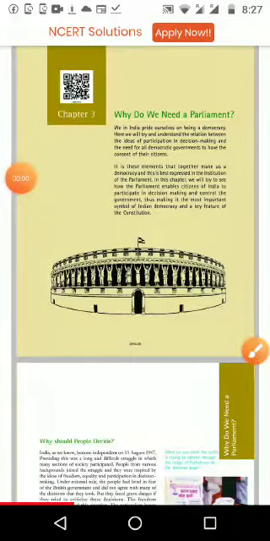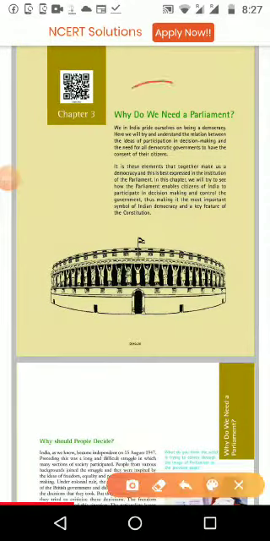Students, we are moving to the next lesson, that is the civics third lesson. Why do we need a parliament? What is the importance of parliament?